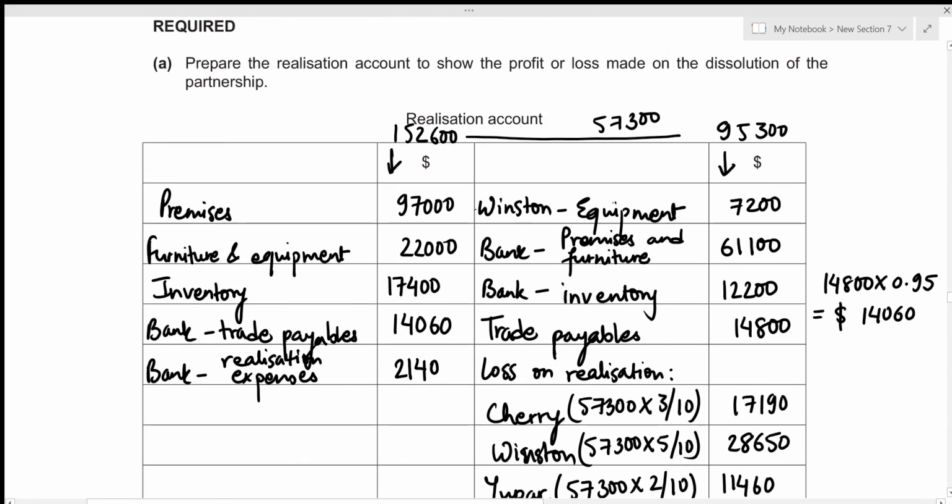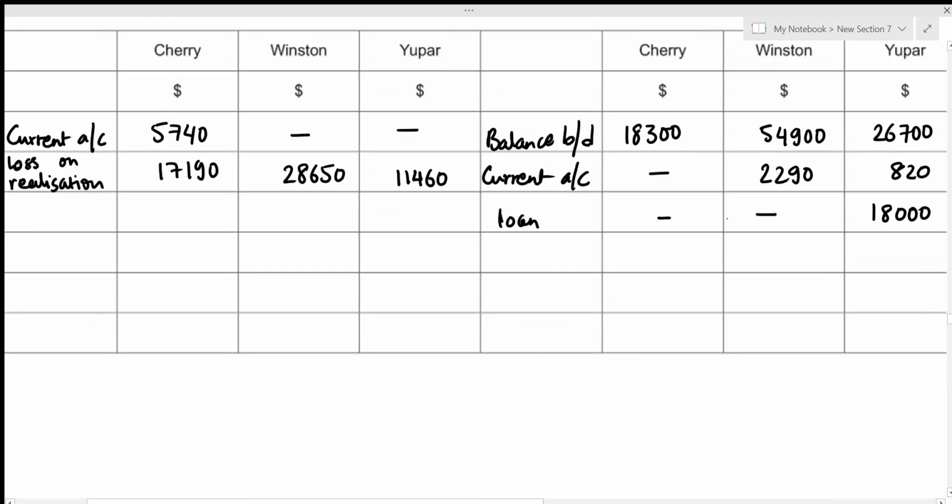We know that the equipment was taken by Winston amounting to 7,200, and obviously he needs to pay this amount to the partnership, right? And while paying this amount, it will reduce the capital account balance for Winston. So reduction in capital account balances are always recorded on the debit side. So let's record this under the heading of equipment. So this is only for Winston, and he took the equipment at the balance 7,200. All right, this concludes all of the transactions that should have been recorded on the capital account.